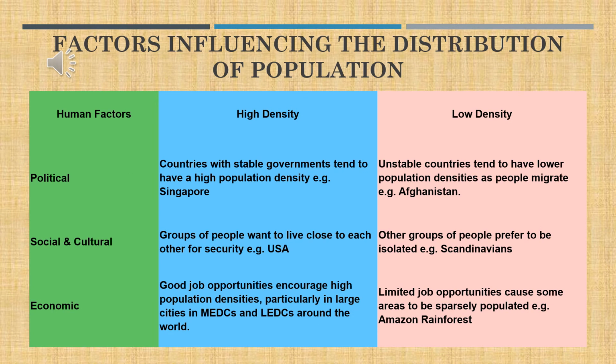Now in this slide, let us see what the human factors affecting the distribution and density of population are. The human factors are classified into political factors, social and cultural factors, and economic factors. Let us first see the political factors. Countries with stable governments tend to have high population density.